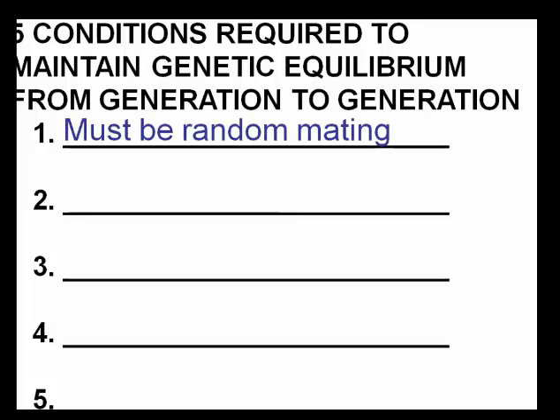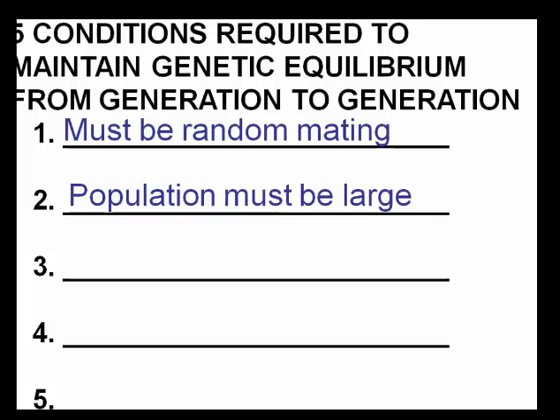There are 5 conditions, and you should have these 5 conditions written down in your notebook for us to maintain genetic equilibrium. The first one must be random mating. You can't choose a mate. If you're choosing a mate, then you're choosing characteristics of that. And if you're choosing a certain characteristic, we are going to see frequencies change in that characteristic.